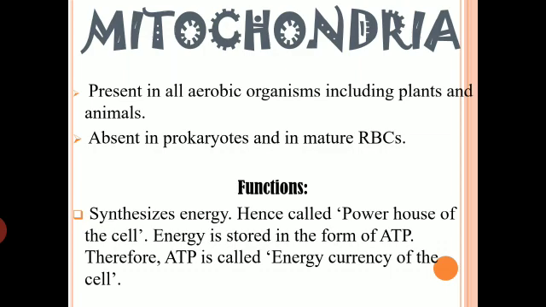And the energy which is being formed in mitochondria is stored in the form of ATP, adenosine triphosphate, and this ATP is called the energy currency of the cell, because for any sort of active processes which take place inside our body, we need to spend some currency. And what is that currency? We need to spend the energy. So it is acting as a currency when we talk about our body itself. So the energy currency is ATP, adenosine triphosphate.